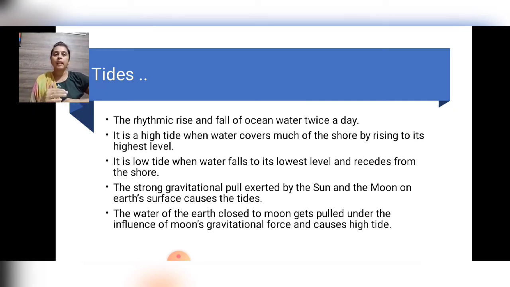The rhythmic rise and fall of ocean water twice a day is called tide. It is high tide when water covers much of the shore by rising to its highest level. Sometimes you can say that it reaches the highest level.